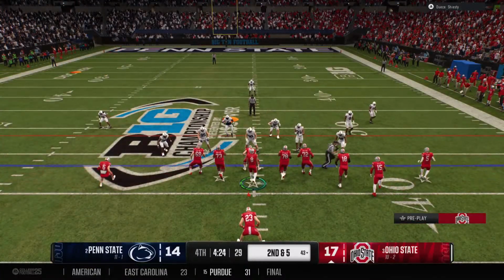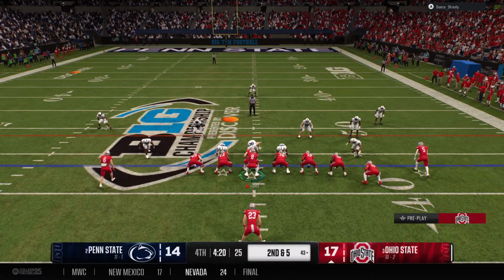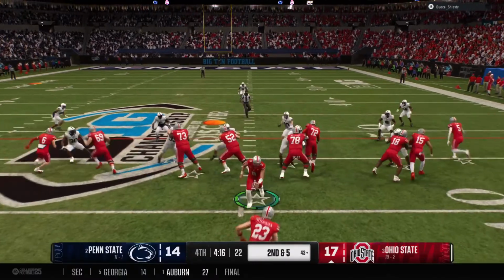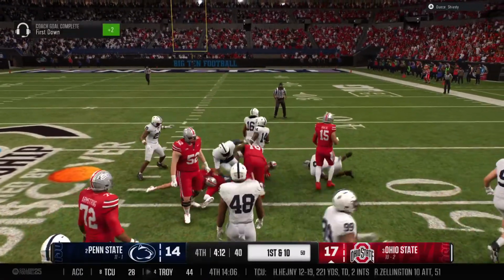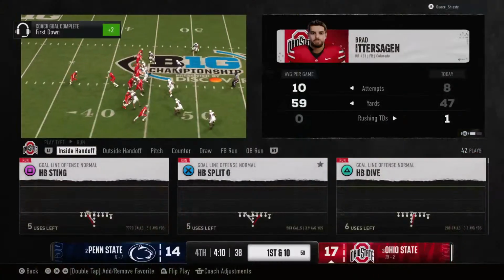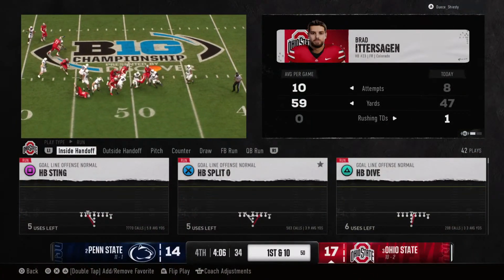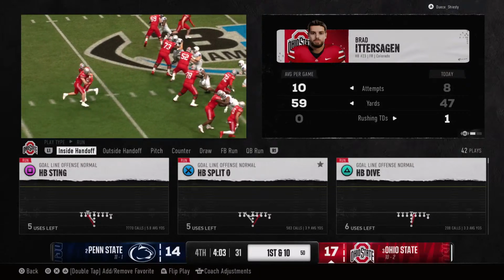Important 2nd down play coming up. Linebackers maybe trying to confuse the line with some movement. And now the handoff. He's stopped, but he gets a first down. Hey, you got to do what you got to do. You got to rely on that offensive line in the running game here to be able to secure a victory. Good call, and just keep working that clock.